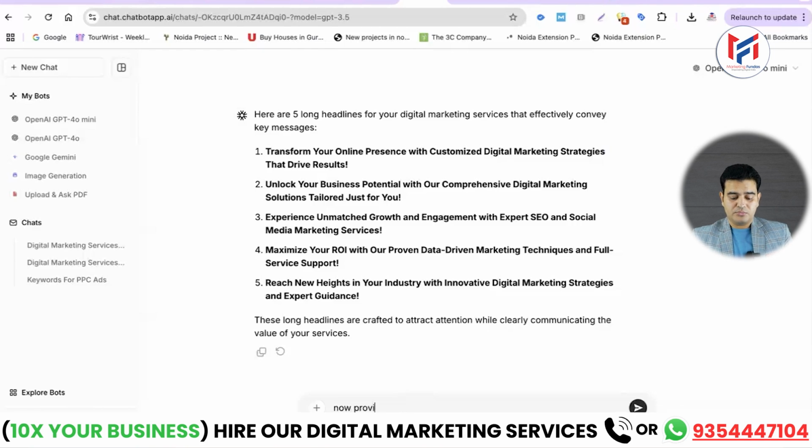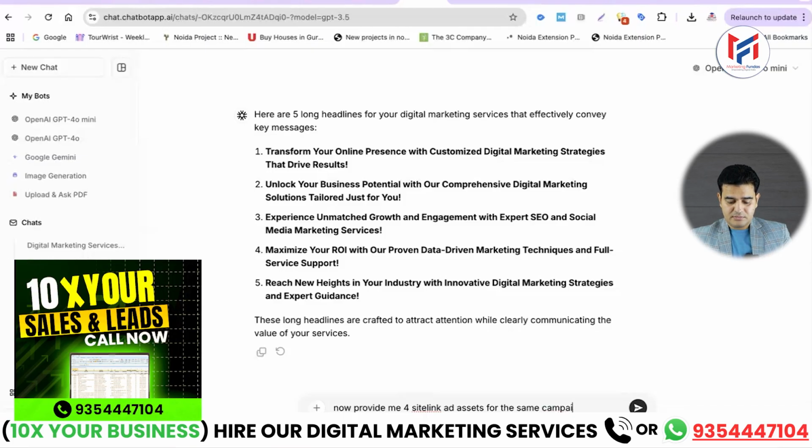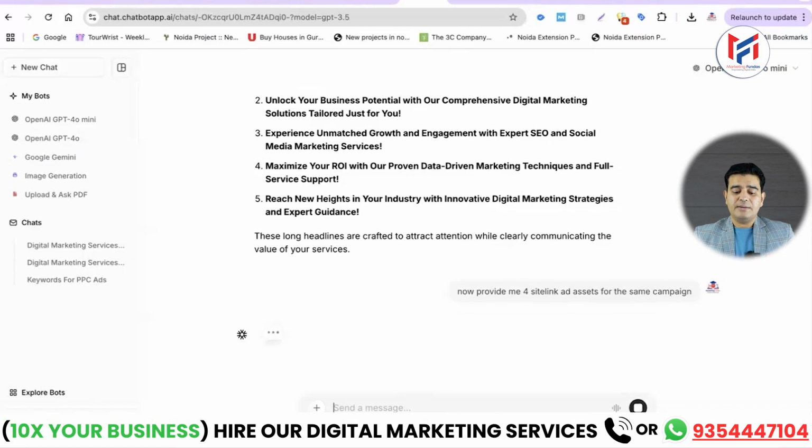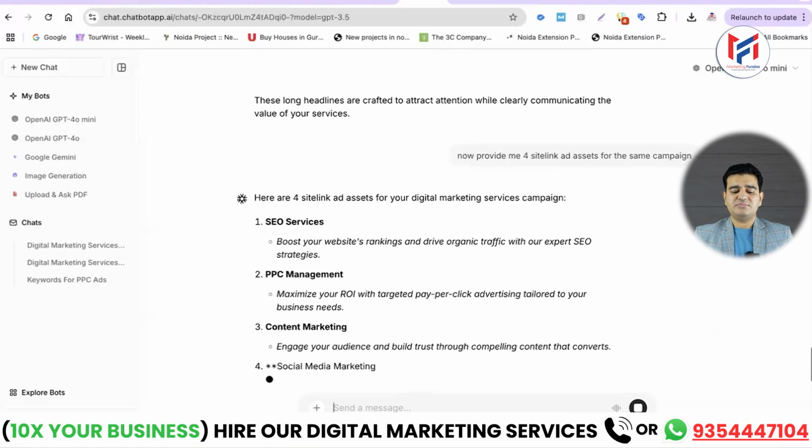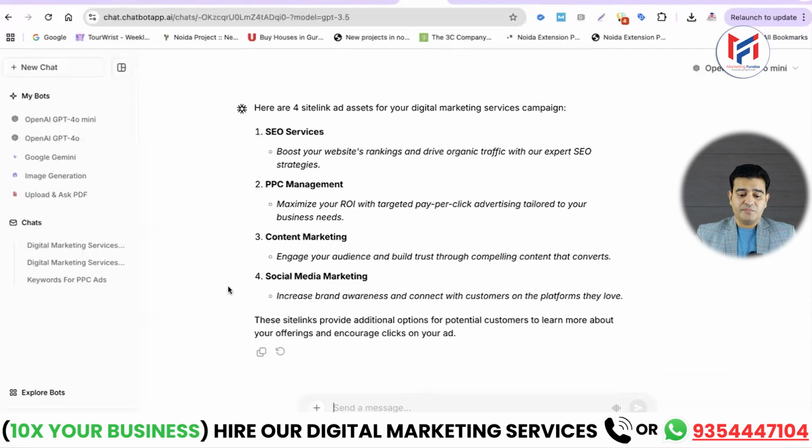Now provide me 4 site link ad assets for the same campaign. Now I have searched up for the 4 site assets here. Okay. So I am given SEO services, PPC management, content and social media marketing.